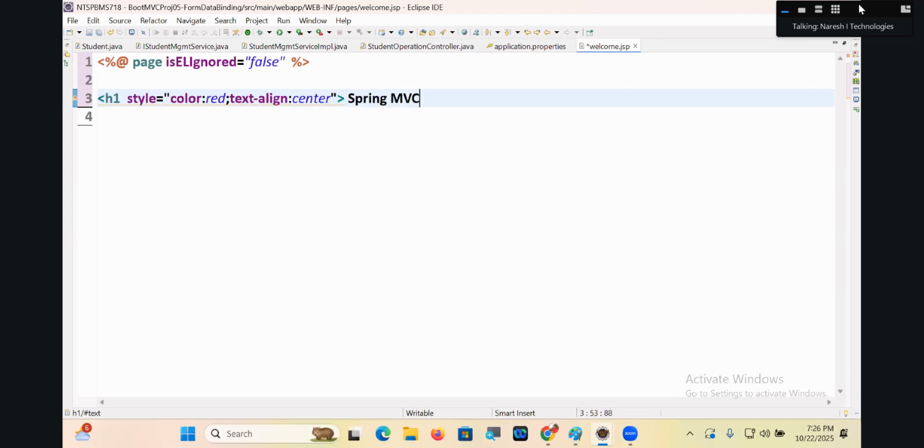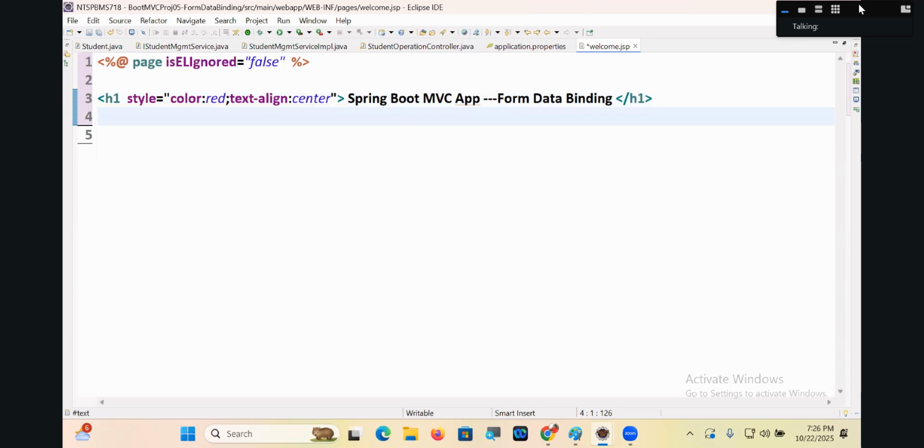Spring Boot MVC application. What is this? Form data binding. What is there, guys? Form data binding.